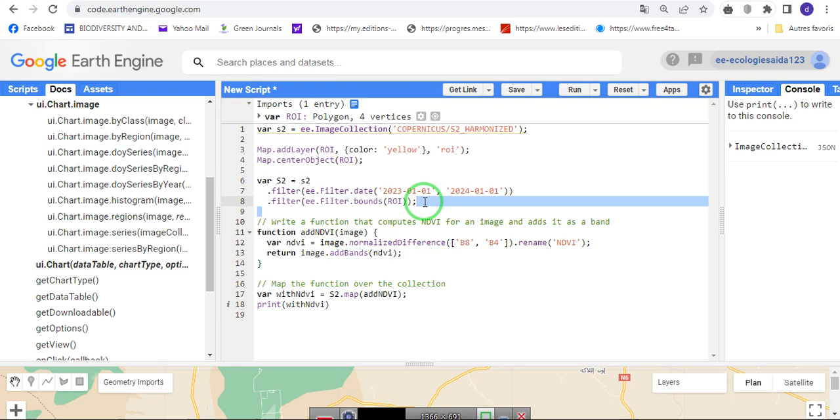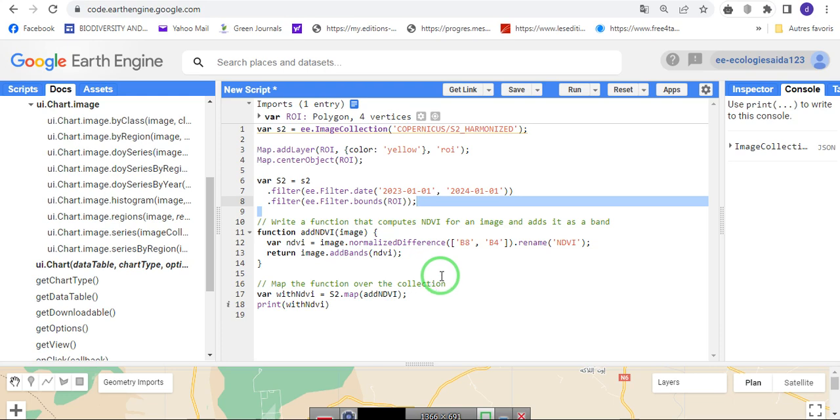Given a polygon or region of interest, we can use a reducer to find the average value of NDVI for a single image. Now let's see how we combine all of this to create a time series chart.